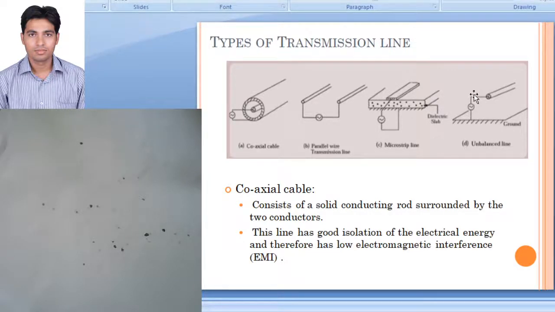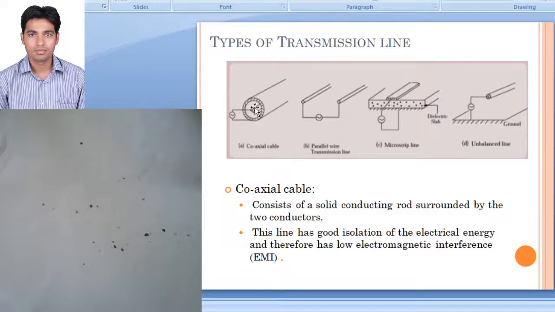Now in RF we are having a four kind of a transmission line. So this is for RF at the low power and low frequency. So first we'll see first one, that is a coaxial cable. So coaxial cable will have a central conductor, and which is surrounded by this conductor. So it is basically a two conductor system. There will be a central conductor and outer conductor. So outer conductor system will act as a ground.